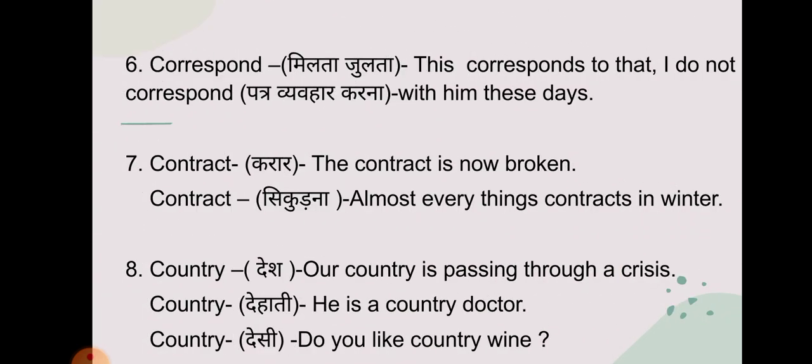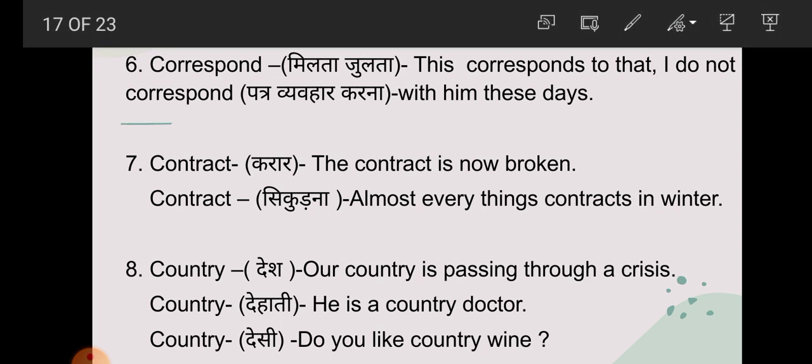Now next one, student, correspond. So correspond has two different meanings. In one sentence it is written: this corresponds to that, I do not correspond with him these days. So this corresponds to that means here student milta julta. I do not correspond with him these days means here student patra vyavhar karna. So student, here correspond has two meanings: first milta julta and the second one patra vyavhar karna.